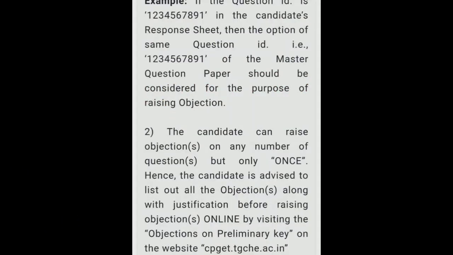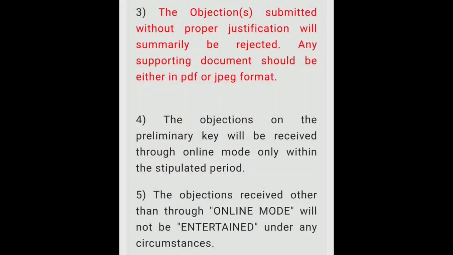And here you can see the other guidelines. You can just go through all these guidelines. You can take a screenshot and go through them. And the objections are received through online mode only, within the stipulated period. Yes, be careful. Here we have only limited time to raise the objections.